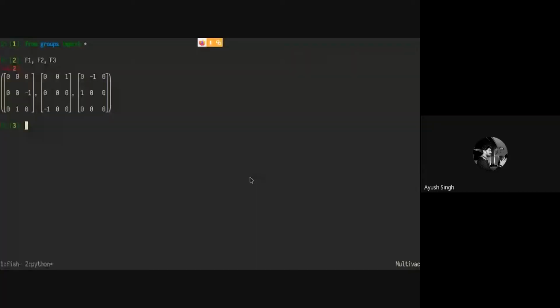Here I have defined F1, F2, and F3 like this. I am going to pull up Python here. The commutator of F1 and F2 is equal to F3. The commutator of F2 and F3 is equal to F1. And the commutator of F3 and F1 is equal to F2, right? So these commutation relations hold.